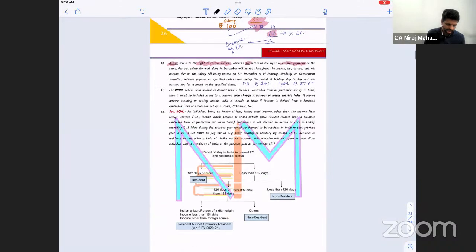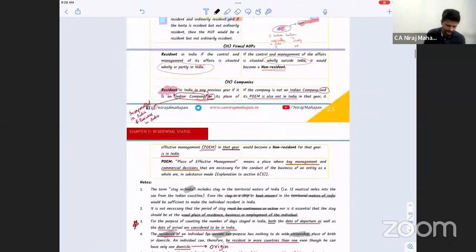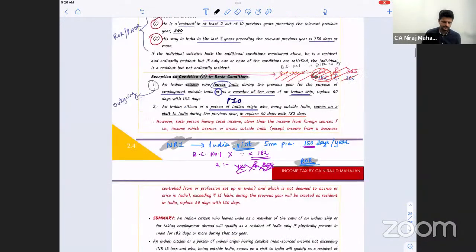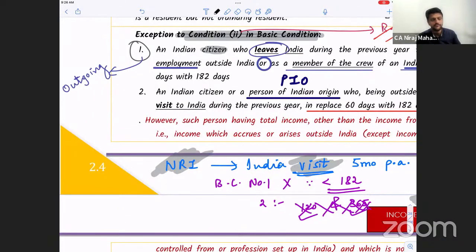All right. Now, we'll do one more case of this basic condition number 2, of that exception we have to cover. Okay, everybody? Come to page 2.4. This is the last part of this chapter. Ready? Check this part. We have seen Indian citizen or person of Indian origin. First category we have Indian citizen. Second category we have Indian citizen or person of Indian origin. This we have covered.